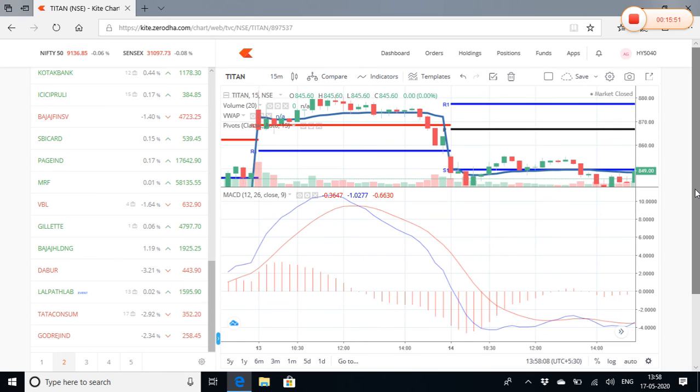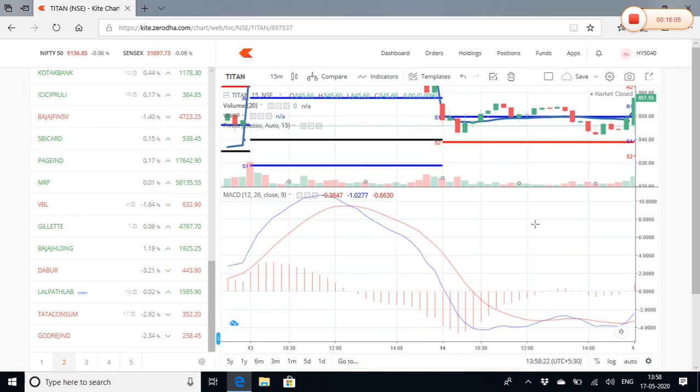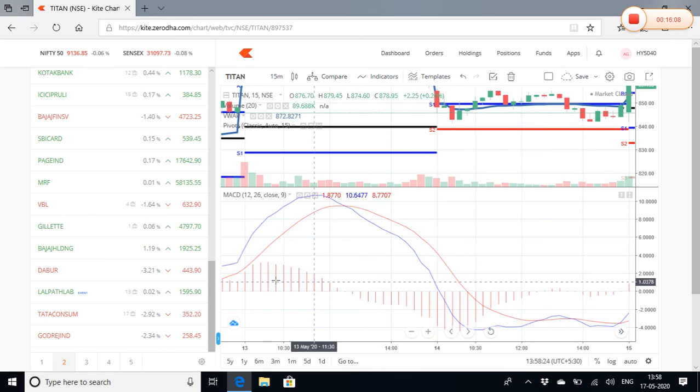Lastly, I would like to speak a little bit about MACD. Like I've already told you, this is basically the histogram. So these are the bars. They tell you about the volume. Actually, they don't tell you about the volume. This is basically what sort of sellers and buyers are there, whether they're increasing, decreasing, what it is. As I told you, red over blue, sell; blue over red, buy.